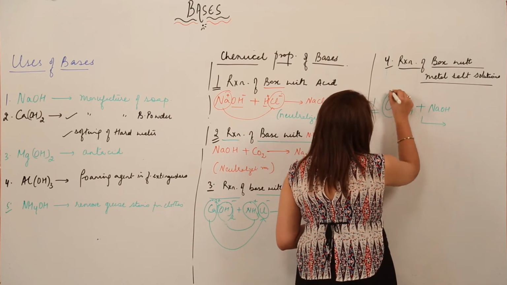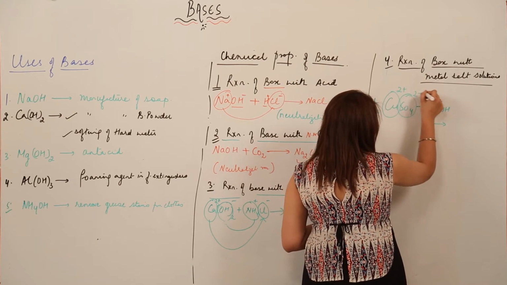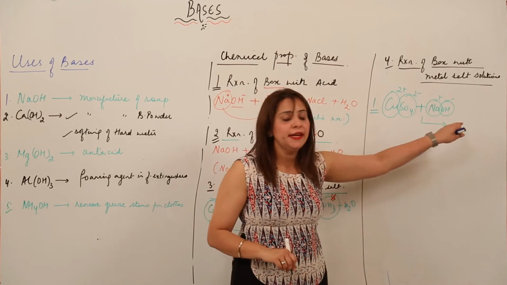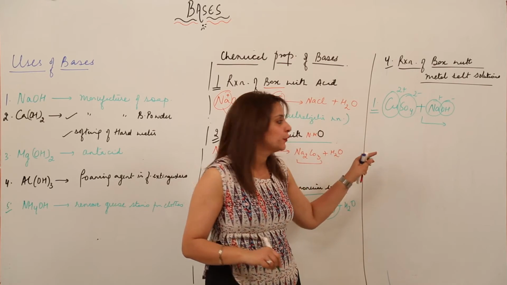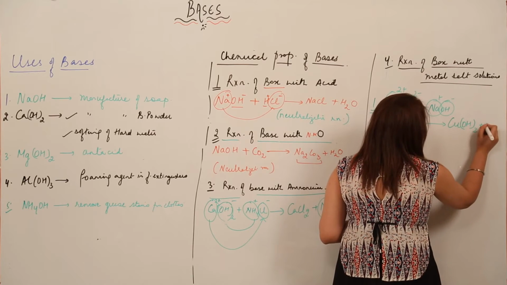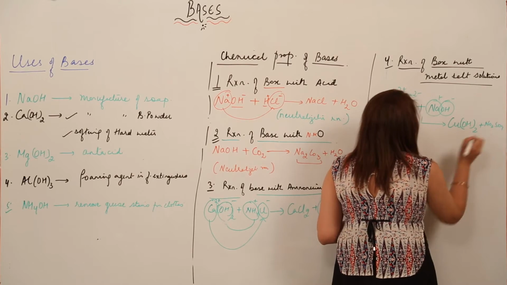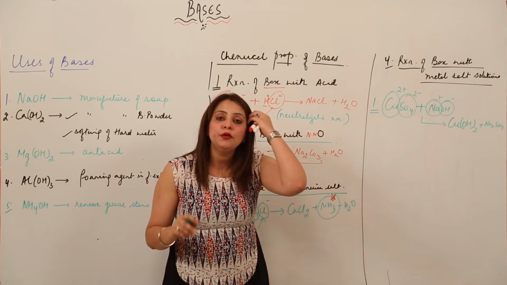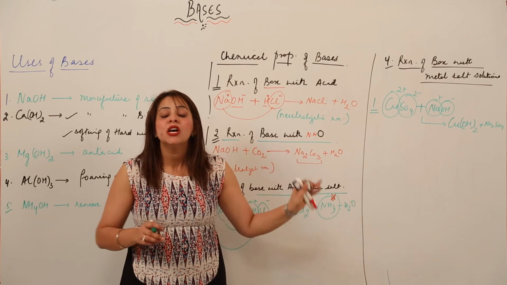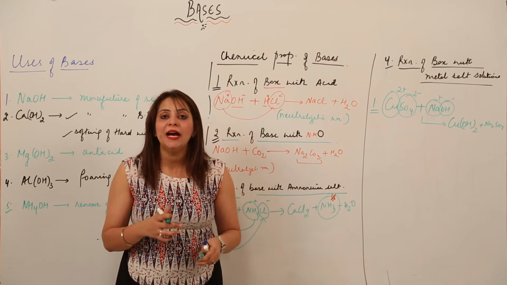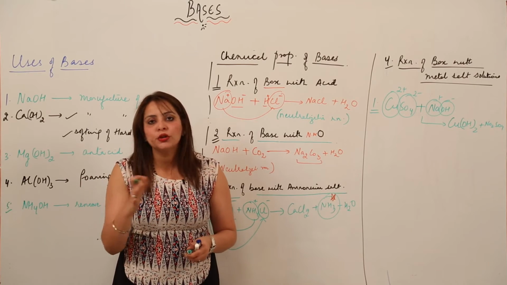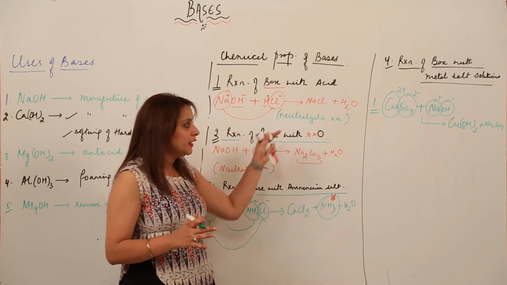So what I am going to get, see, there are 2 positive and 2 negative, positive and negative. This positive is going to react with this negative, and this positive is going to react with this negative. So you are going to get Cu(OH)2, and you are going to get Na2SO4. Now, what type of reaction is this? Again, it is a reaction between two compounds in which they mutually exchange their ions. So obviously, it is a double decomposition reaction or a double displacement reaction. Both terms mean the same.